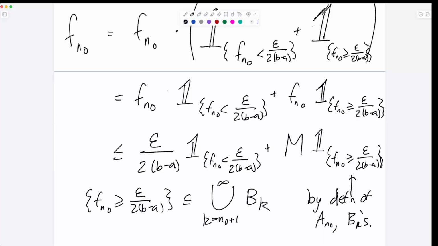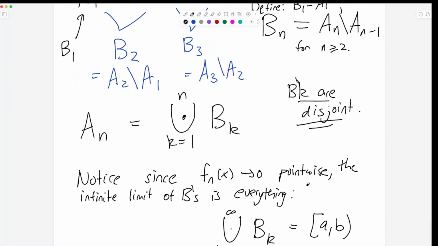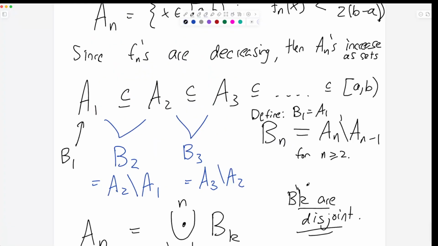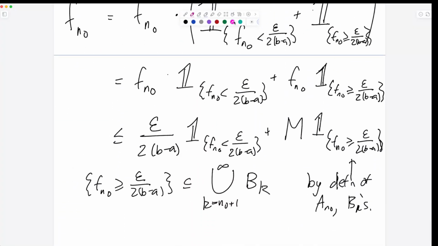Remember, all the way back in our definition, we had this chain of sets getting larger and larger and going up to (a, b). The first, A_{n0}, is exactly the set where f_{n0} is less than epsilon over 2M. So actually this set over here is A_{n0}, and this set over here is A_{n0} complement, everything not in A_{n0}.